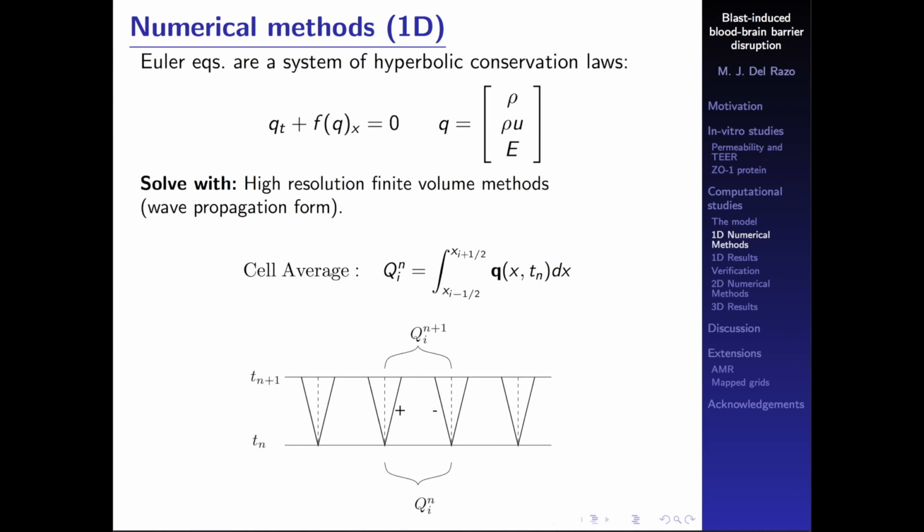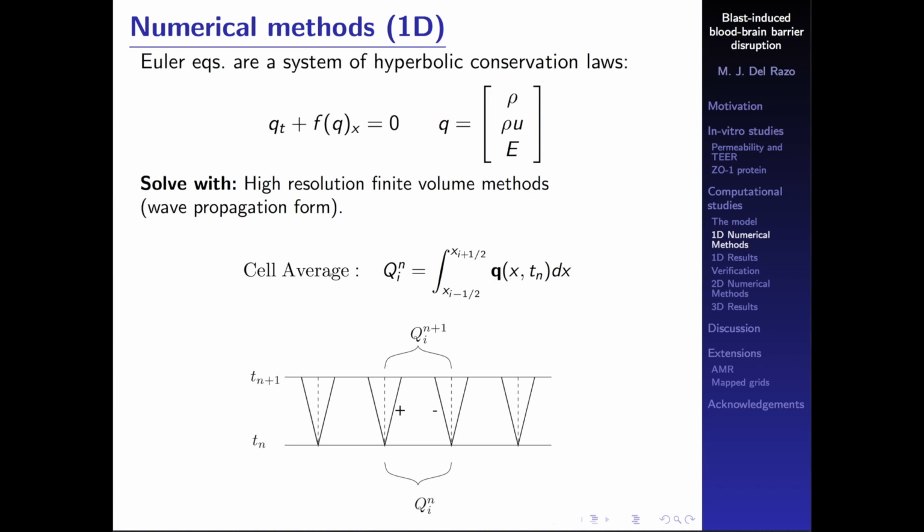Okay, so I'm going to go a little bit more into detail without going too much into detail. So these Euler equations are just a conservation law with Q equals density, momentum, and energy. And we're going to solve this using high-resolution finite volume methods in their wave propagation form.